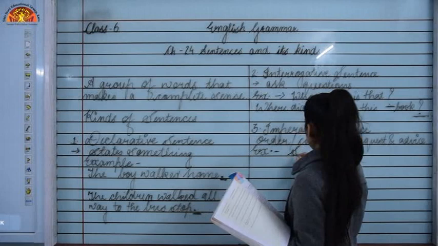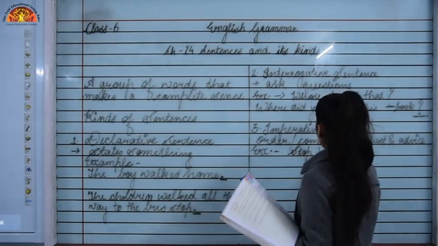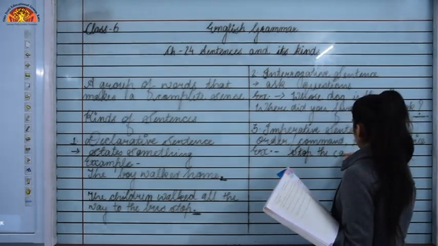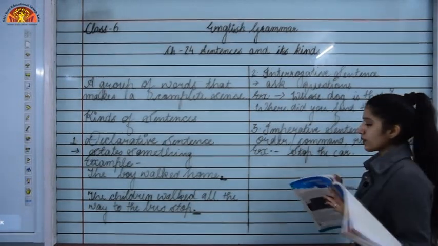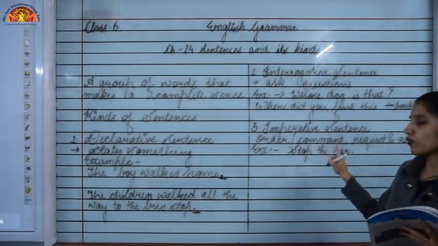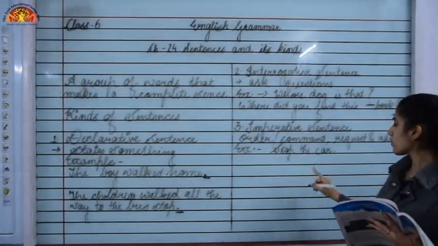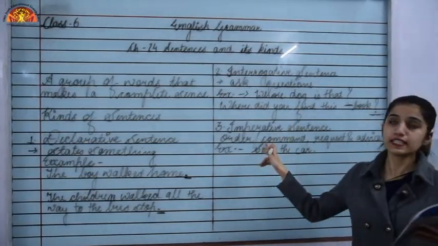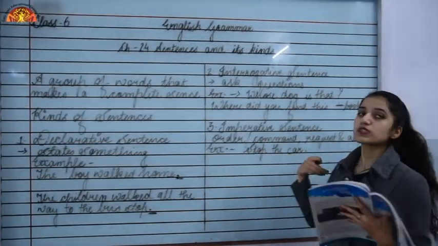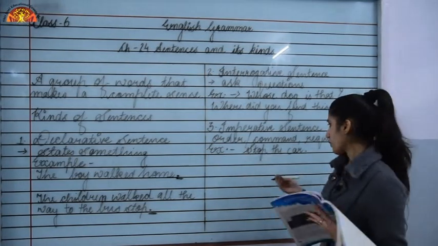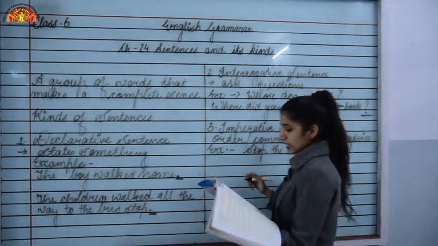You can see the example over here. If I say, stop the car. That's a command being given, that's an order being given. That's why this is an imperative sentence, because this is a command which is given to the other person. Now let's see another example.